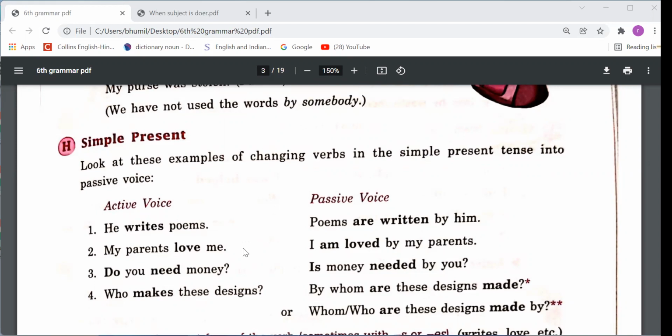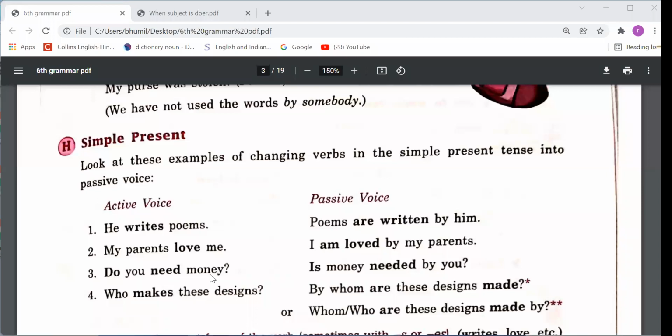My parents love me. Me will be converted into I, and my parents will be the subject: by my parents. And this is a simple present tense. We have to use the first form. The first form of be we have to use. The first form of be is, am, are, right? So with I we have to use am, and love will be converted into the third form.